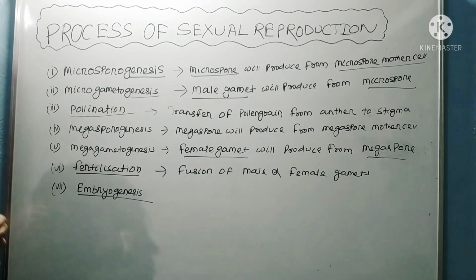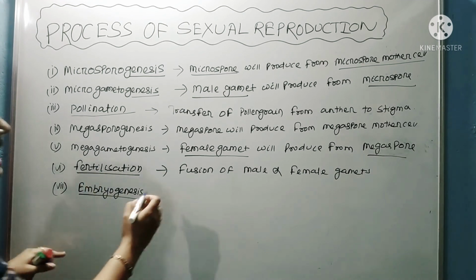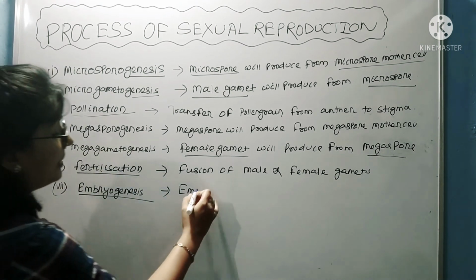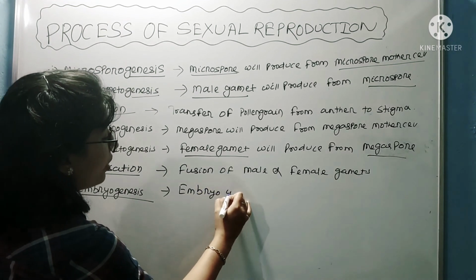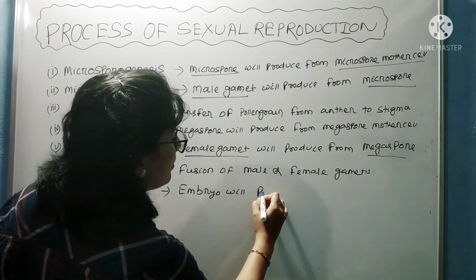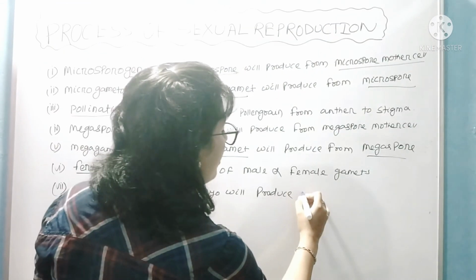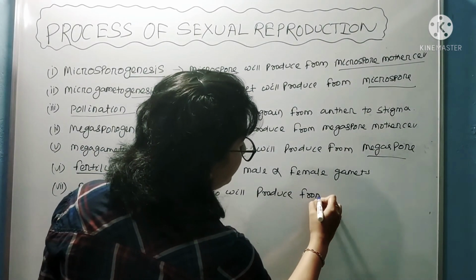Simply, genesis means to produce. Who will produce? Embryo will produce. So in this process, embryo will produce from zygote.